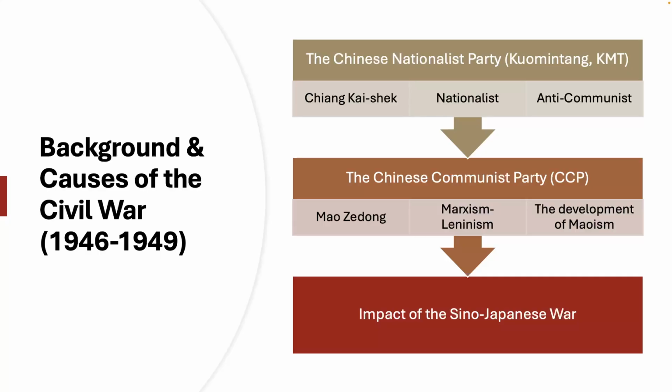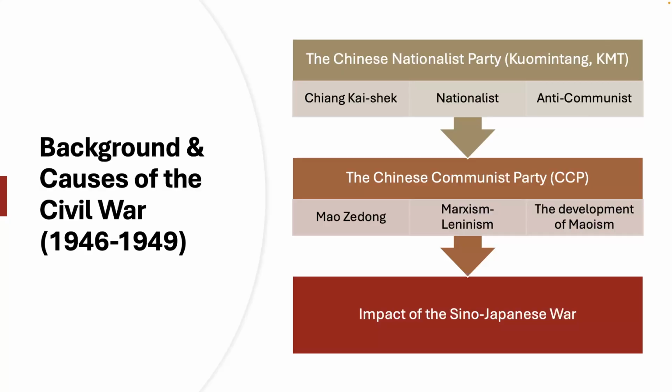But in endeavouring to do so, the KMT faced quite strong resistance from communist forces, who had already established control over significant areas of northern China. And in the period between 1945 and 1946, we see that the KMT and the CCP enter into negotiations in Chongqing, brokered by the United States under General George Marshall. So the US was trying to broker a deal between these two groups.